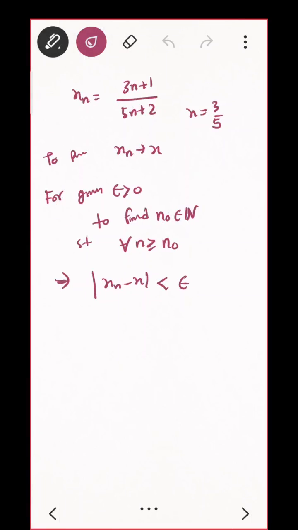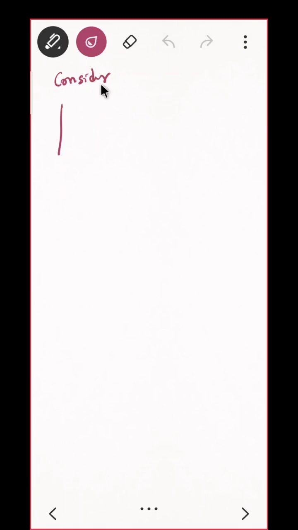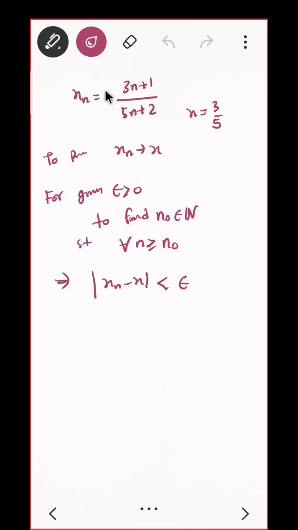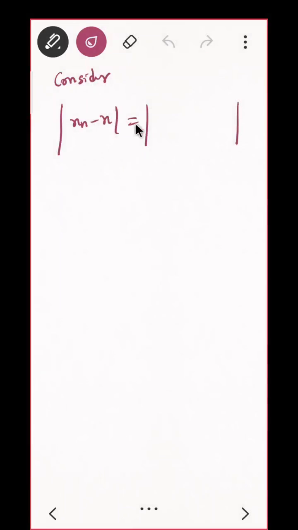See, if you look directly in any books, you'll find that epsilon delta is given directly here and you will not understand why we do it. So that's why leave some space here and try to see what we need, then only you will write. This is how calculus is to be written. So let us write. Here comes xn minus x. What is your xn and what is your x? Your xn is 3n plus 1 upon 5n plus 2, and minus 3 by 5. Is that okay? Any doubt so far?